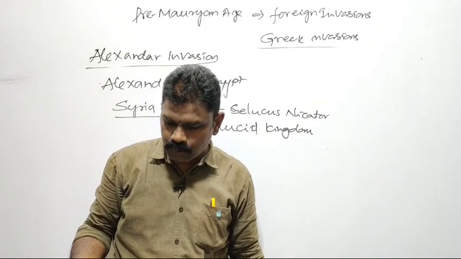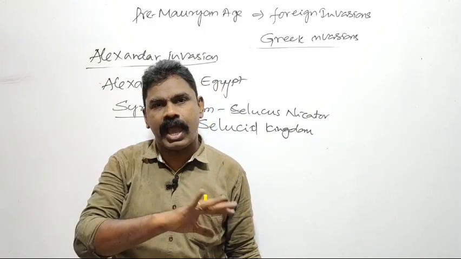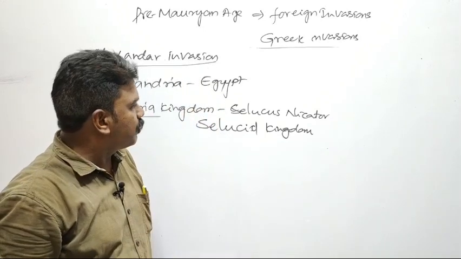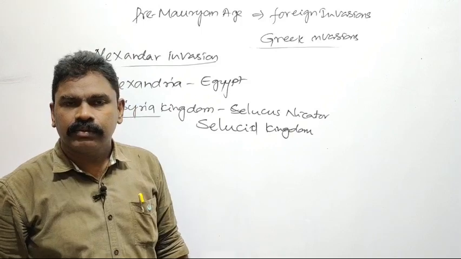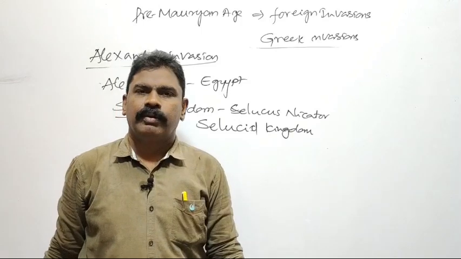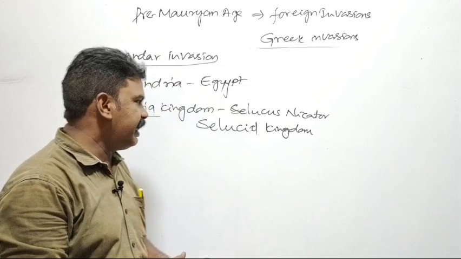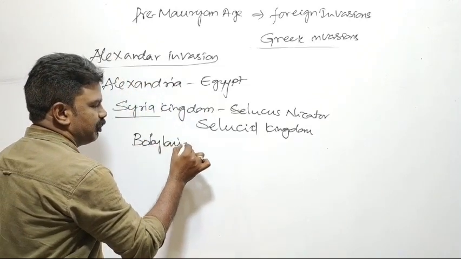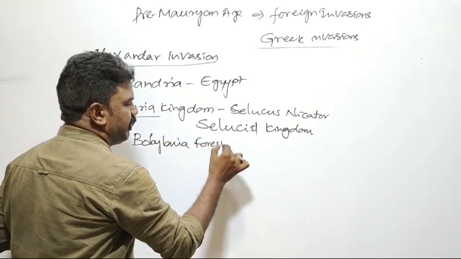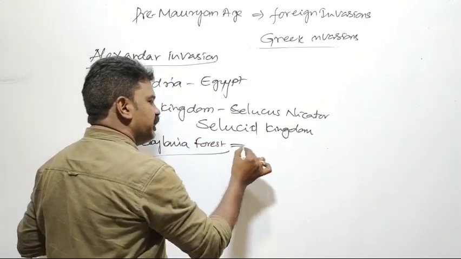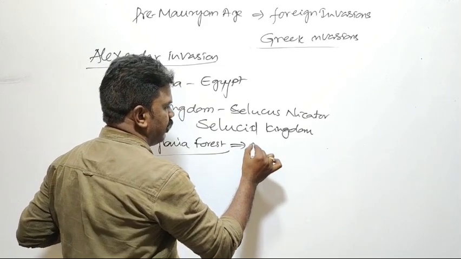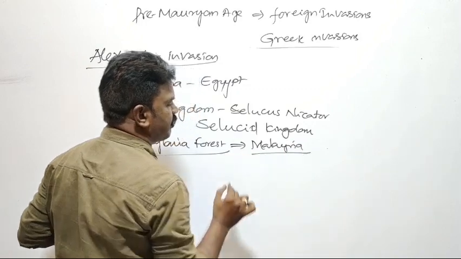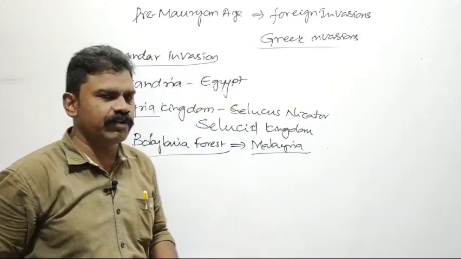Alexander also constructed a dam against the Jhelum river in India. While he was moving to Greece, he died in the Babylonian forest. He died because of malaria disease. According to some evidences, he died with malaria fever.